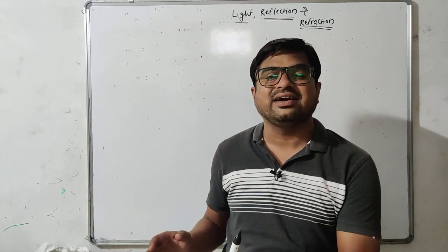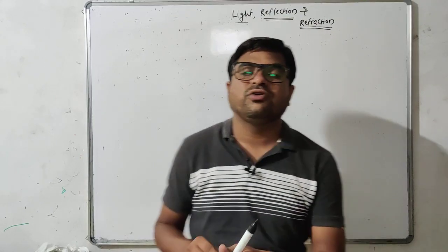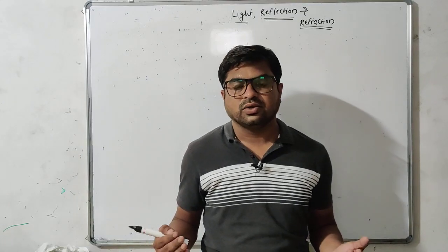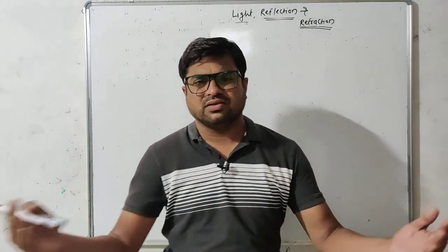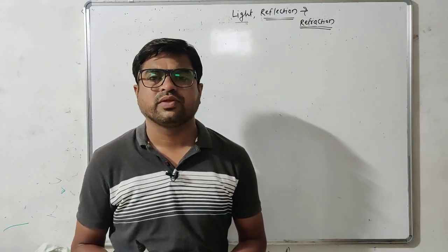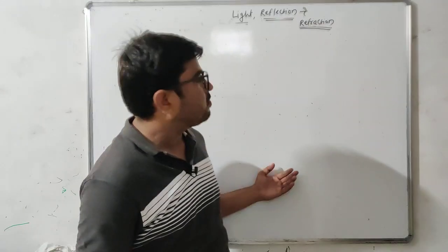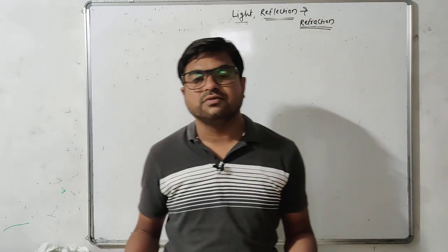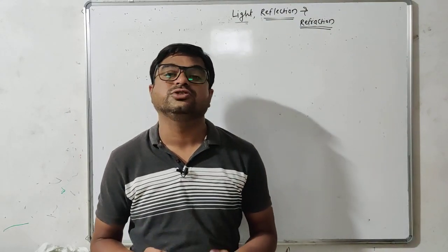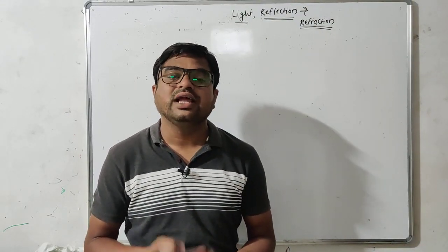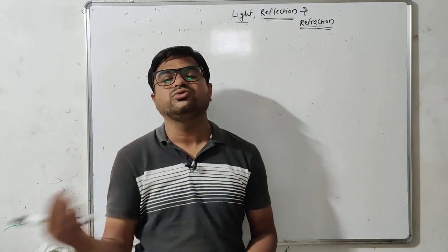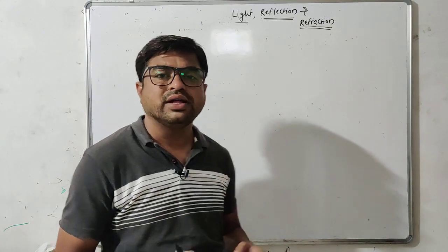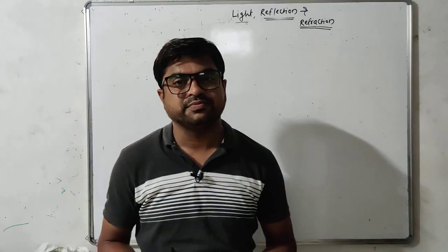Therefore we can say that with the help of light energy we are able to see the surrounding world. Light is a form of energy which enables us a very important sense, that is the sense of vision. With the help of light we are able to see the surrounding objects. Got it? This is what light is.